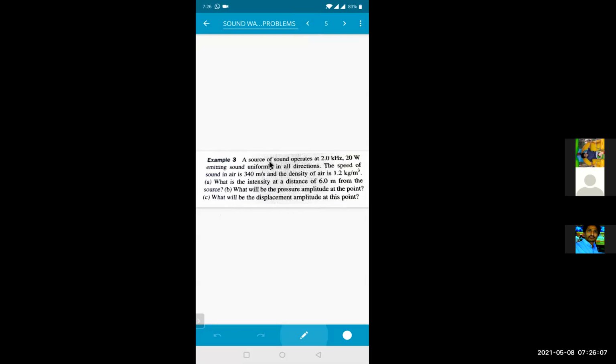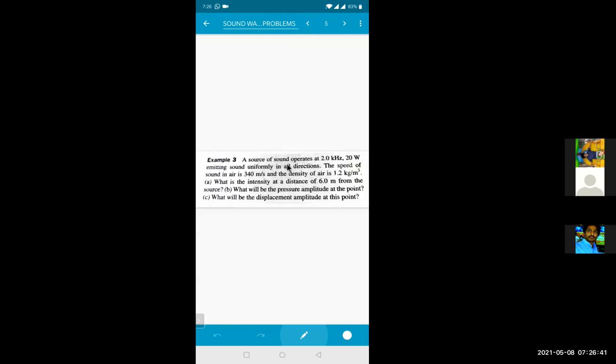Very good question, beta. The source of sound is operating at 2 kilohertz and 20 watts, emitting the sound uniformly in all directions. The speed of the sound in air is 340 meter per second and the density of air is 1.2 kg per meter cube. What is the intensity at a distance of 6 meter from the source?